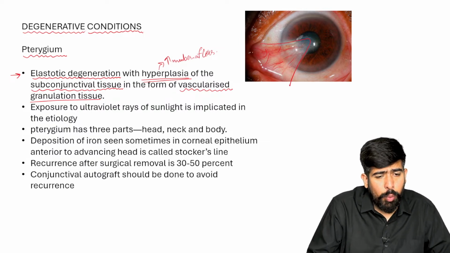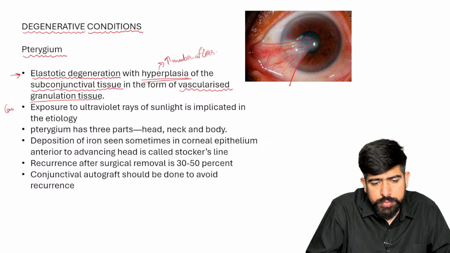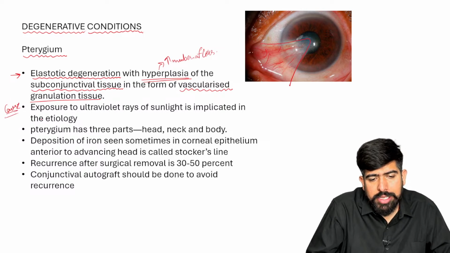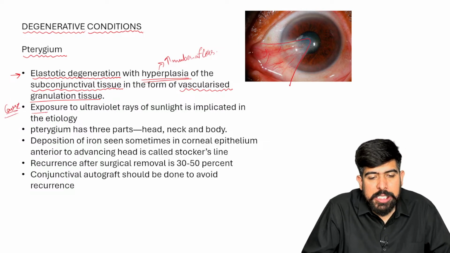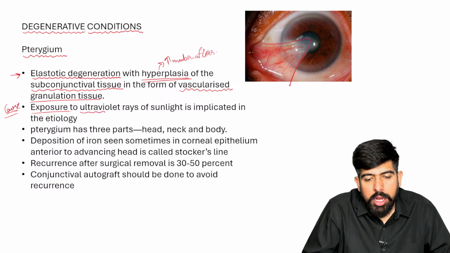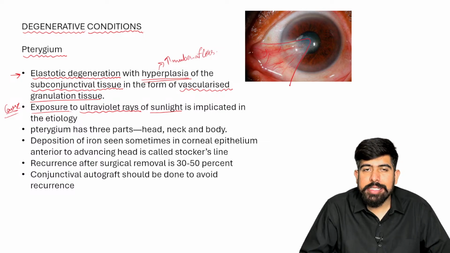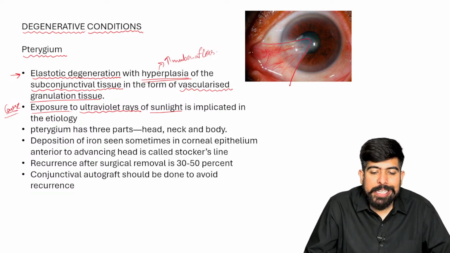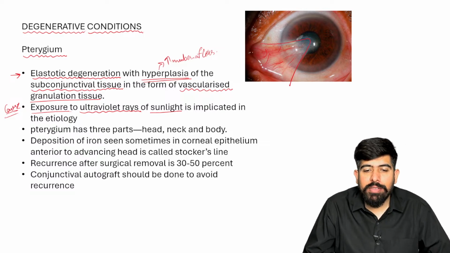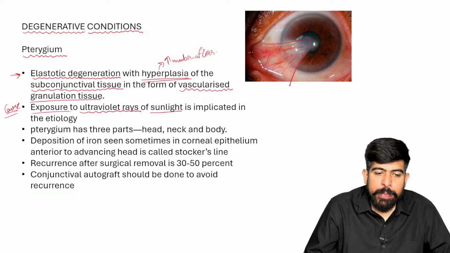Next, what will be the cause here? The cause is exposure to the ultraviolet rays of sunlight. It means it is caused by exposure to UV rays, right? And which UV rays?